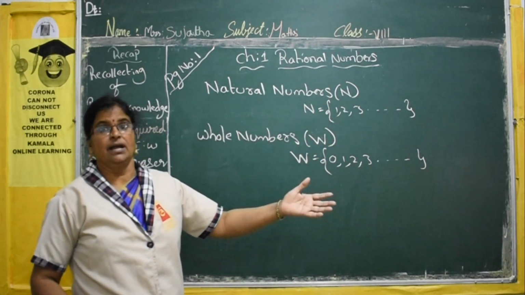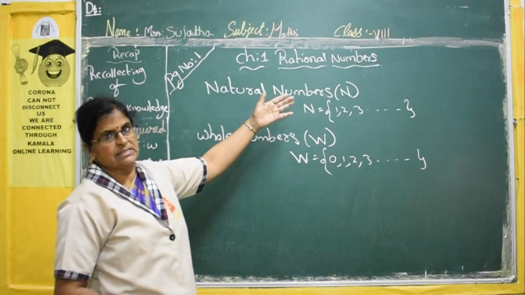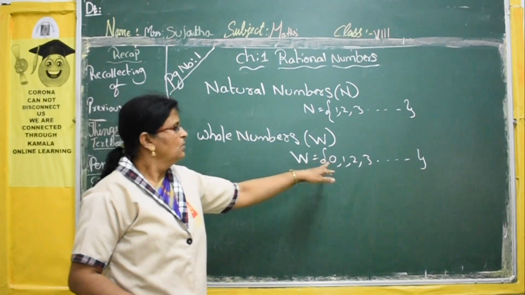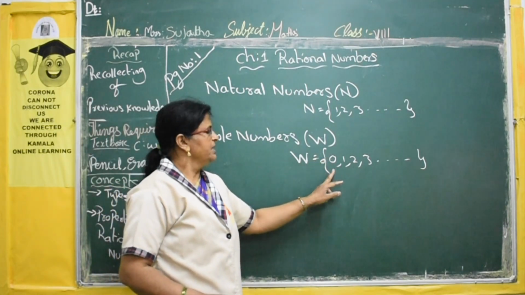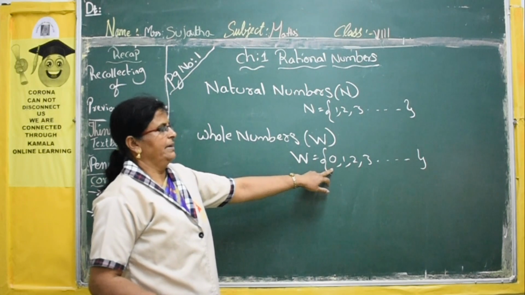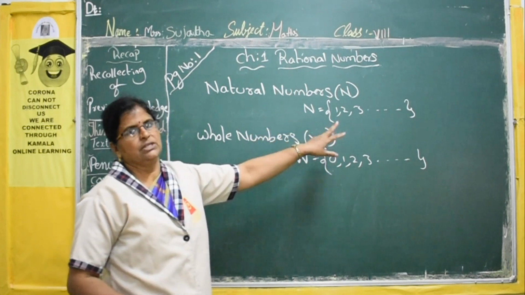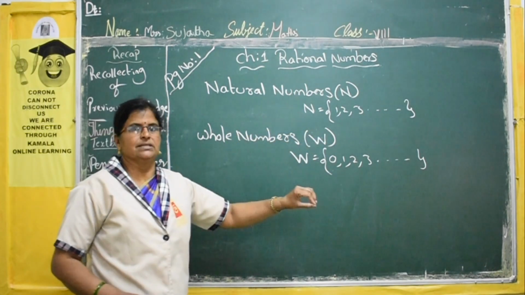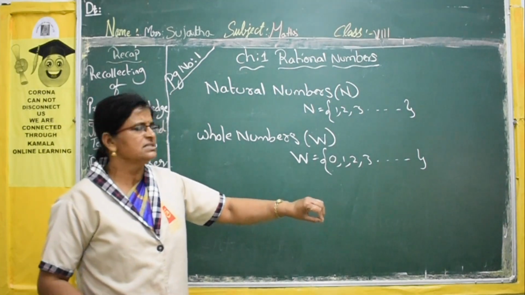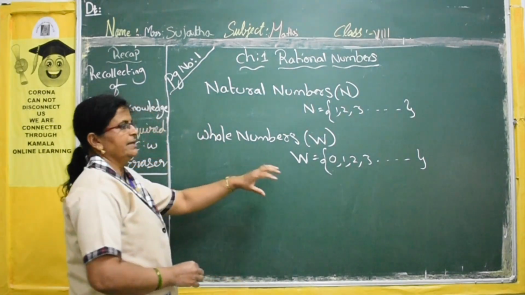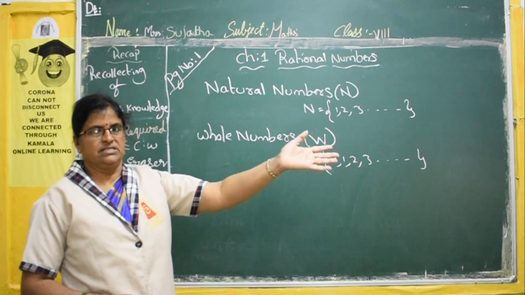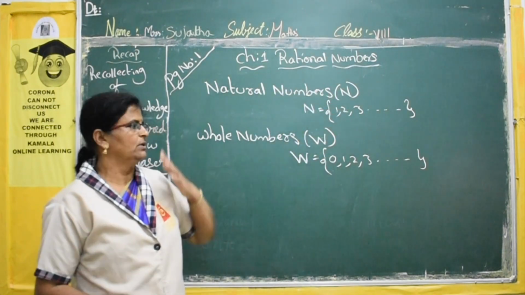So what is the extra element in the set of whole numbers compared to natural numbers? 0. So 0 is the extra element which is not there in the natural numbers. So what is the least number in the set of whole numbers? 0. Similarly here also there is no highest number because the set contains infinite numbers.